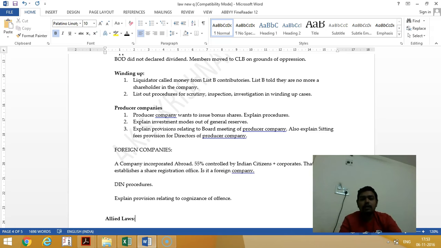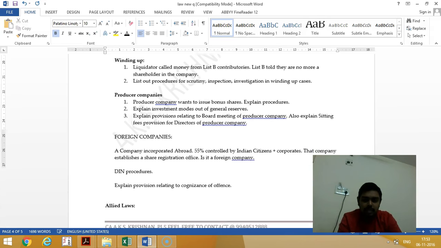See, the board meeting: first, the quorum is 1/3 or 3, whichever is higher. It's not 2. Then they should give 7 days notice for the board meeting. Then 4 meetings in a year and 1 in each quarter. So these are the things to be kept in mind regarding the board meeting. And sitting fees, as decided by the articles of association, they will be paying the sitting fees.